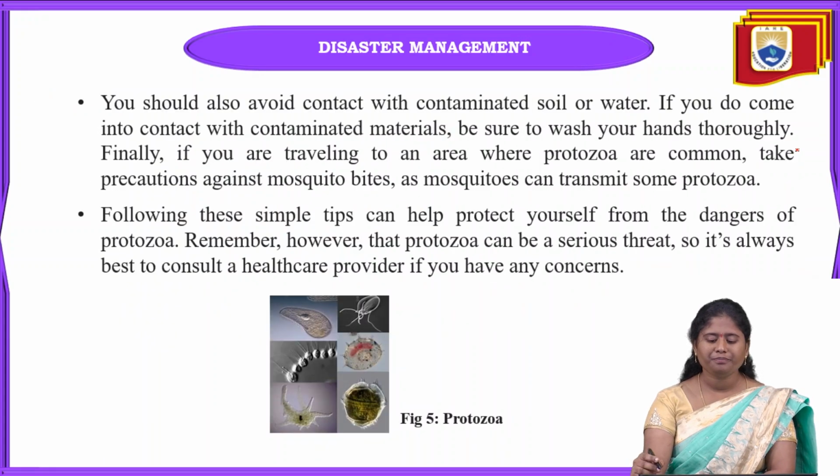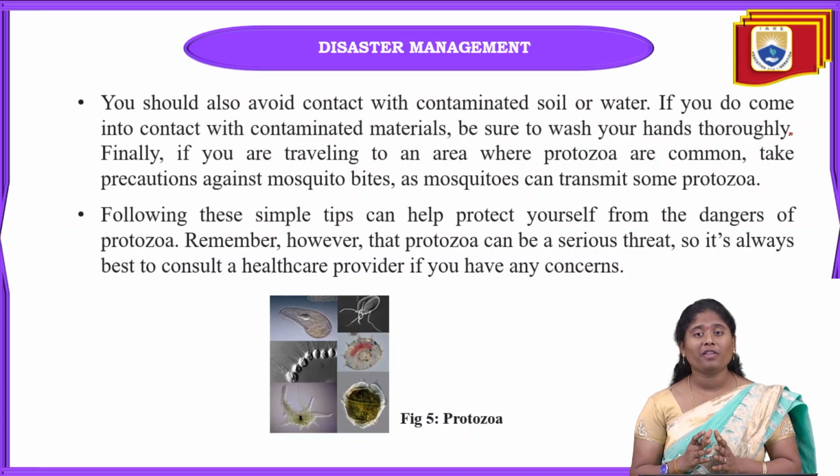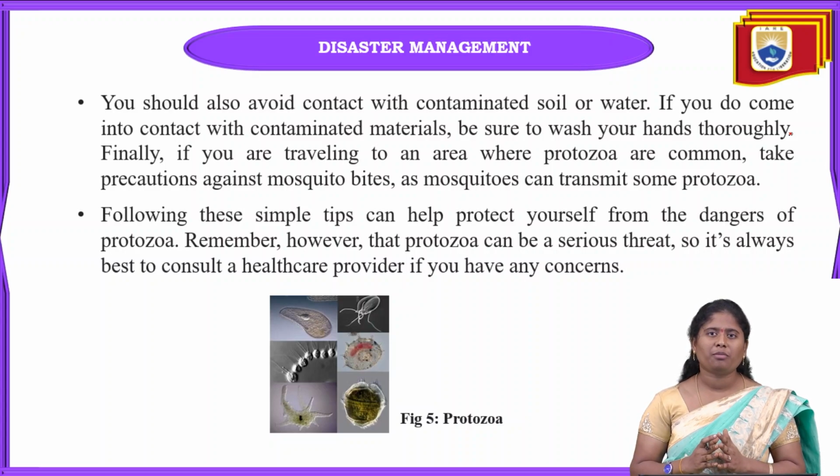Next, we need to avoid contaminated soil or water. Sometimes, without our knowledge, we can come into contact with these contaminated materials. After knowing that it is contaminated water or soil, we have to immediately wash our hands properly, with soap or hand sanitizer. We can clean our hands and legs also.